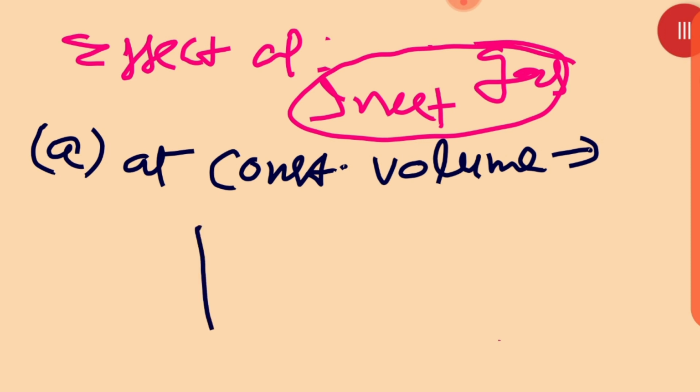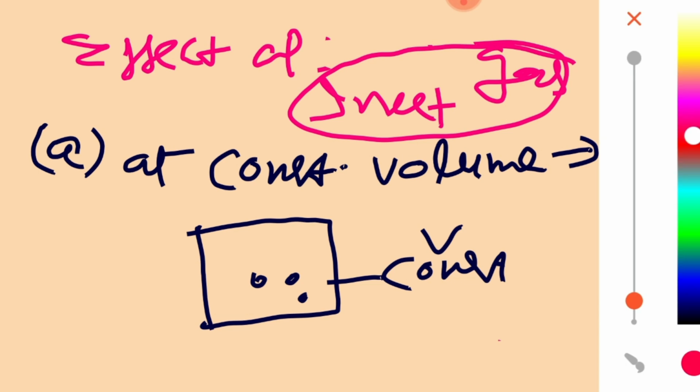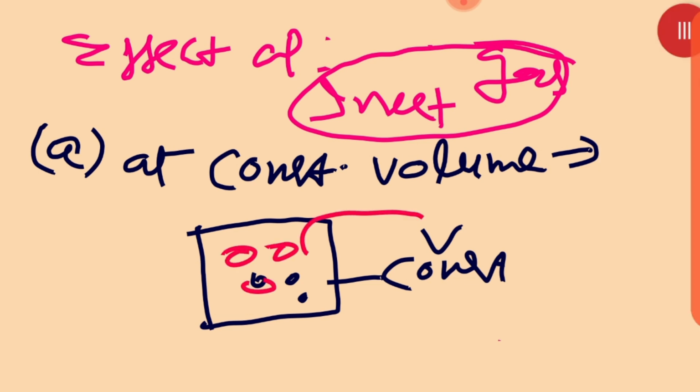See, volume is constant. Now what are we adding? We are adding some other substance into that. Then total pressure is going to be increased, but the partial pressure and the molar concentration of reactants and the products will remain unchanged. So we will say there will be no change in the state of equilibrium.